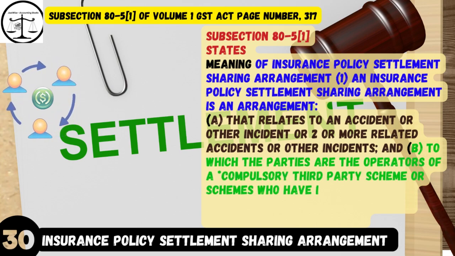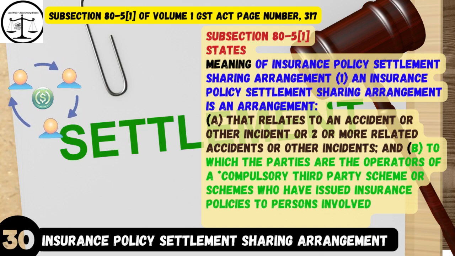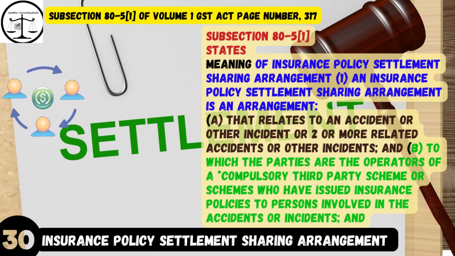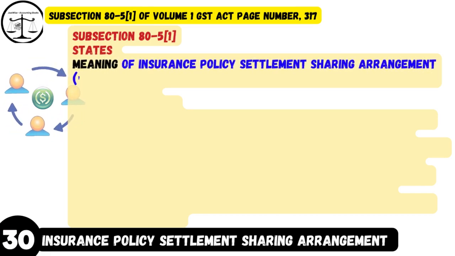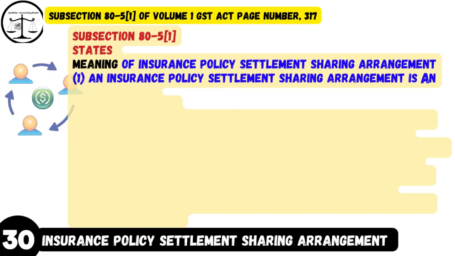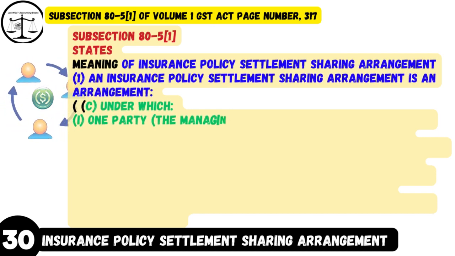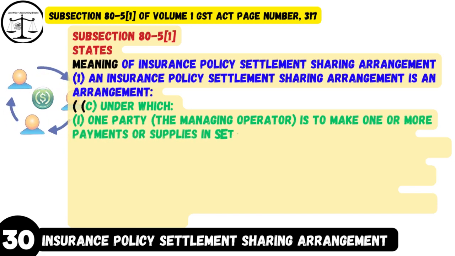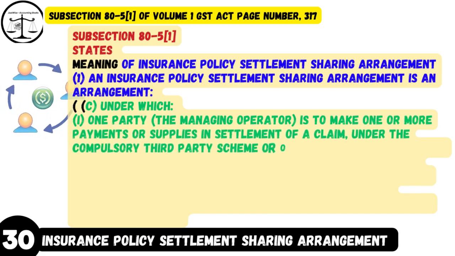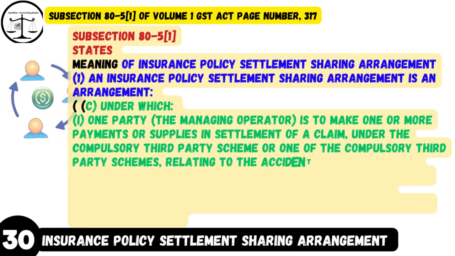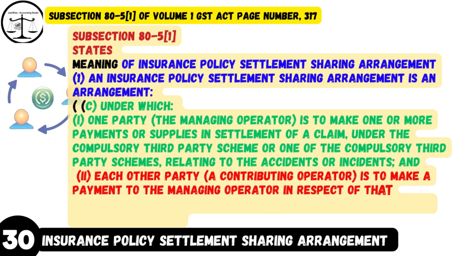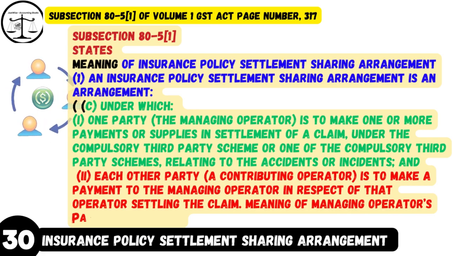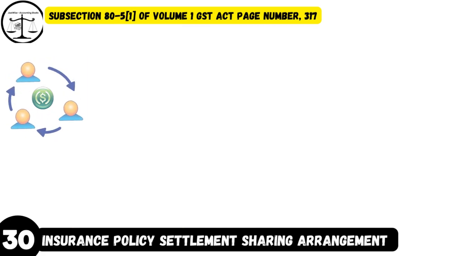B. to which the parties are the operators of a compulsory third-party scheme or schemes who have issued insurance policies to persons involved in the accidents or incidents, and C. under which one party, the managing operator, is to make one or more payments or supplies in settlement of a claim under the compulsory third-party scheme or one of the compulsory third-party schemes relating to the accidents or incidents, and 2. Each other party, a contributing operator, is to make a payment to the managing operator in respect of that operator settling the claim. Meaning of managing operator's payment or supply.